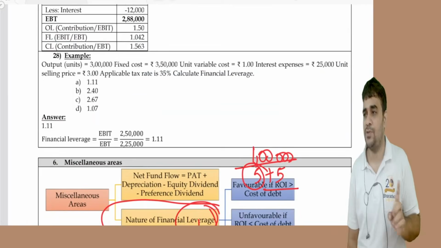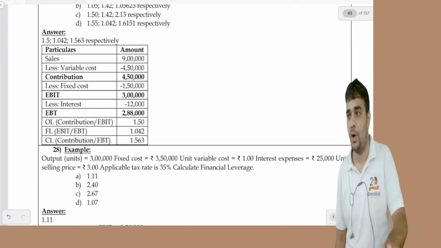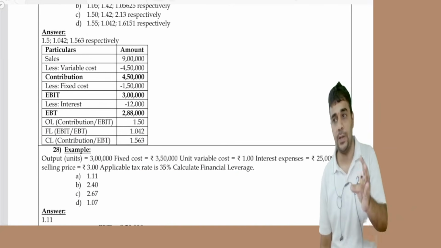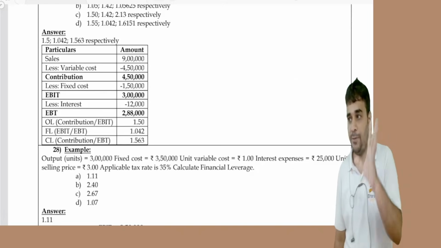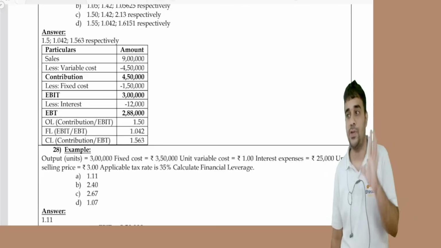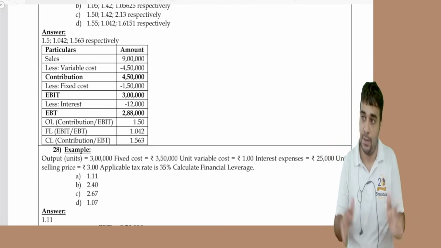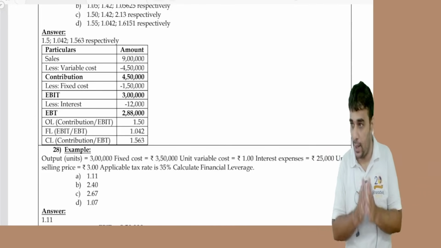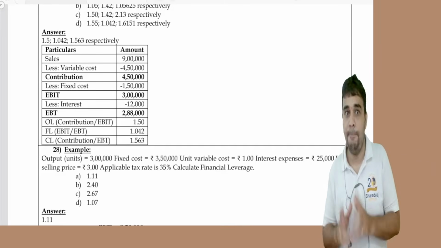And in miscellaneous areas, we saw net fund flow. Net fund flow is equal to what? PAT plus depreciation minus equity dividend minus preference dividend. And the other thing which we saw is whether the financial leverage is favorable or unfavorable. Calculate ROI or ROCE, pre-tax or post-tax.